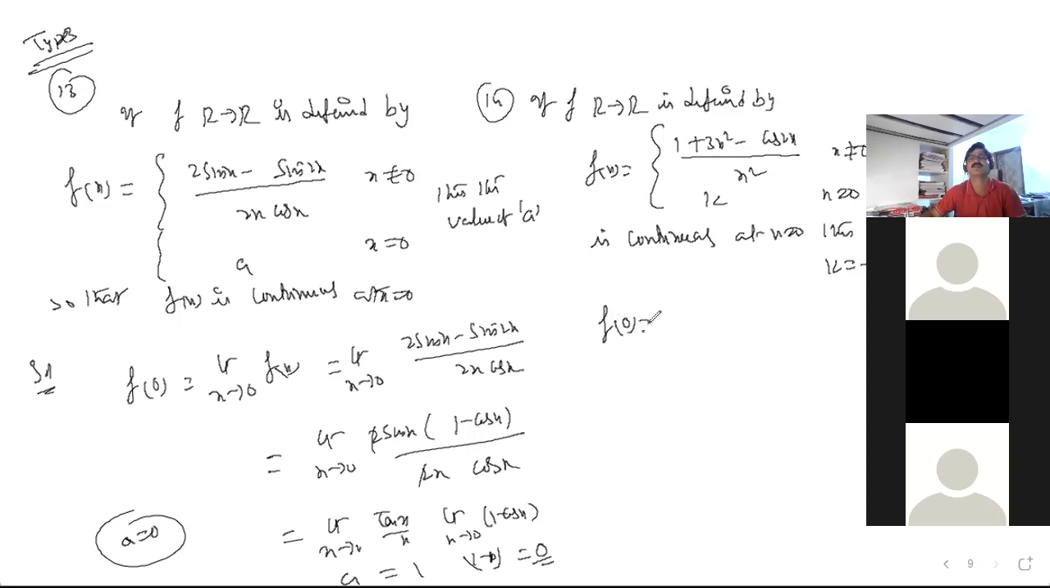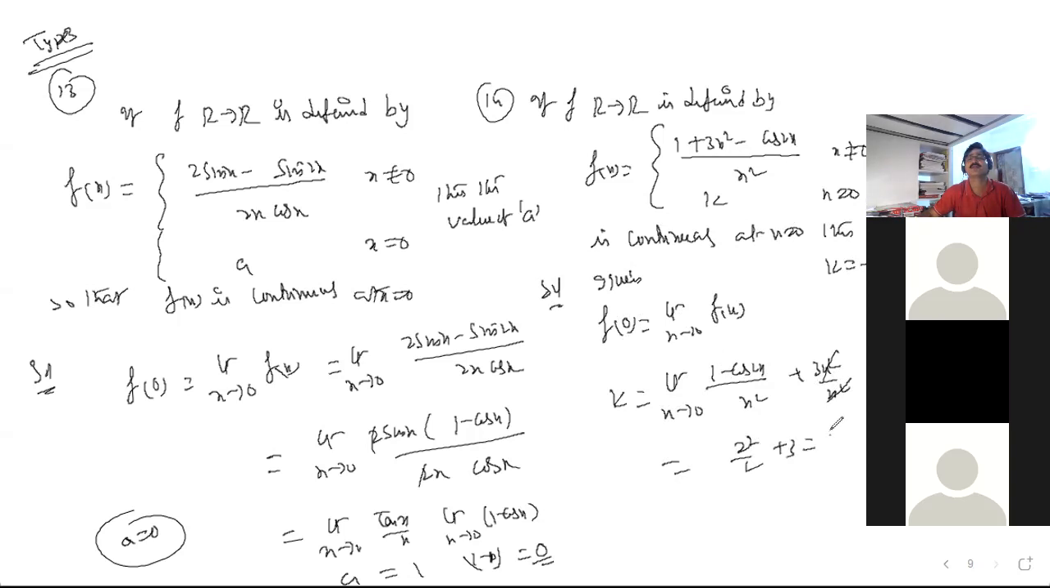So f of 0 is equal to limit x tends to 0 of f of x. This is given. But f of 0 is equal to k. This can be written as, shall we write like this? What is the answer? 2 plus 3, 5 is the answer. K value is 5. Yes, sir. Very good. Fantastic. So the k value you got is 5.